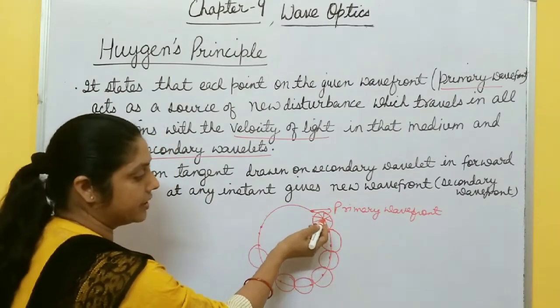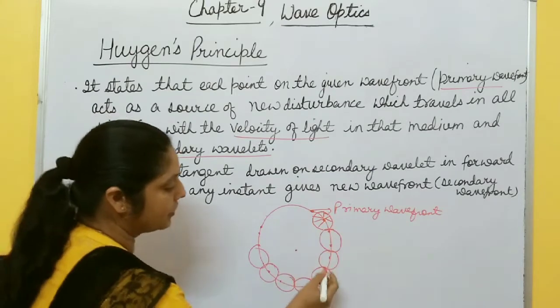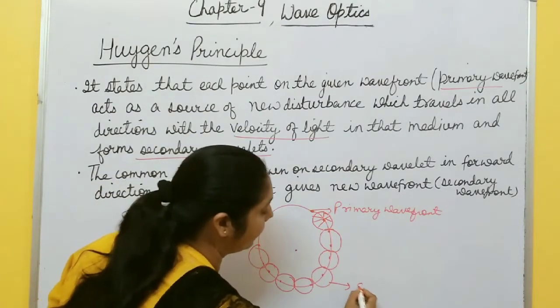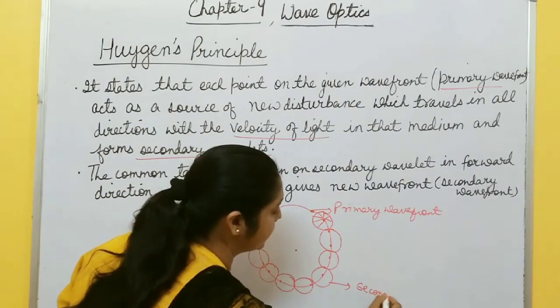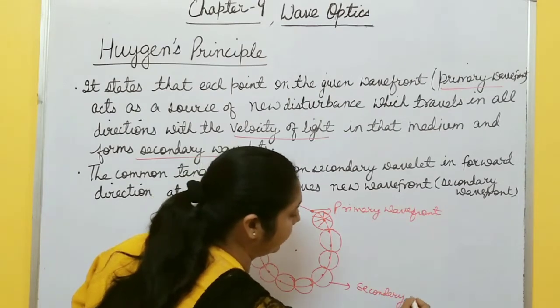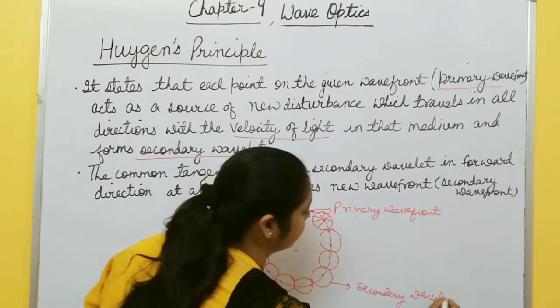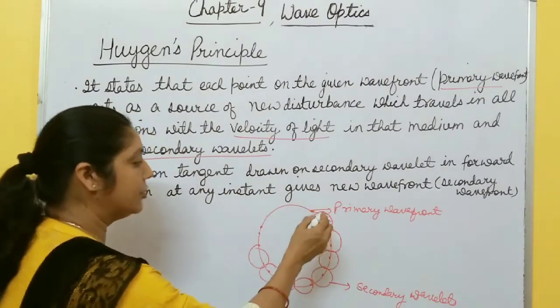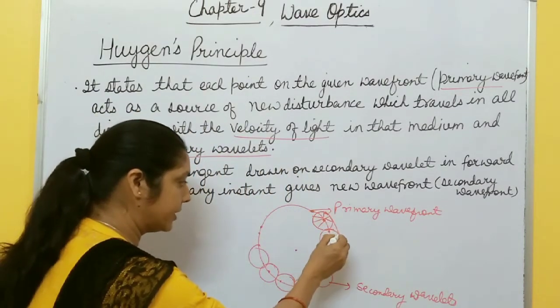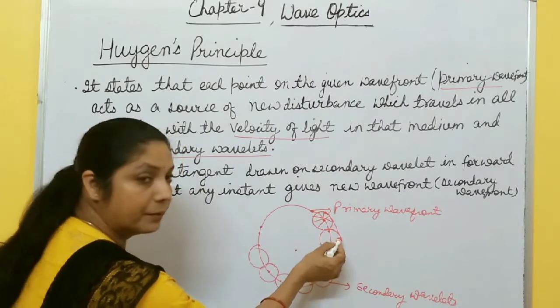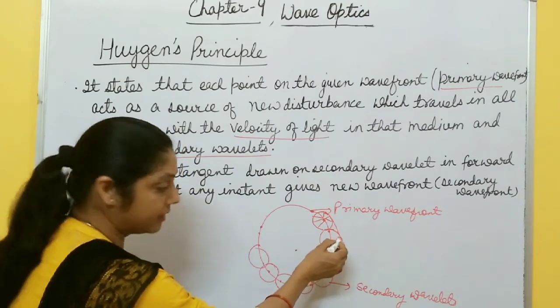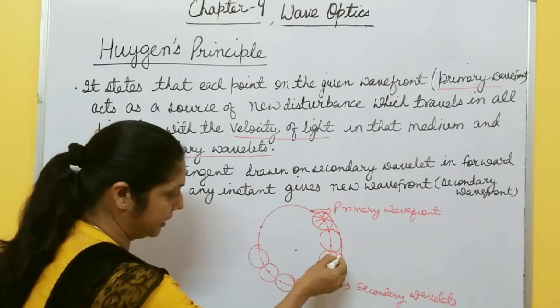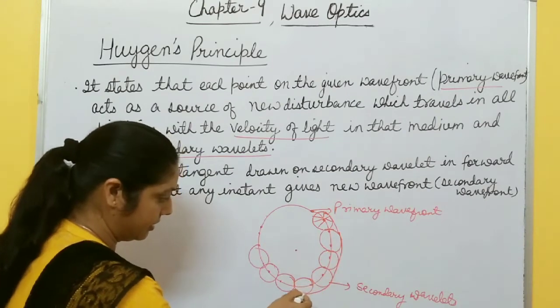It covers equal distance, so it is spherical in shape, and this one is called secondary wavelets. All these spherical shapes are called secondary wavelets. And when you draw one tangent to this secondary wavelet, the tangent touches one point at the surface.